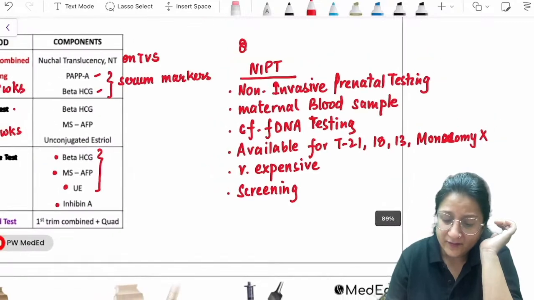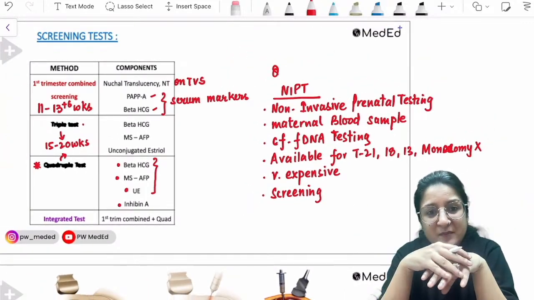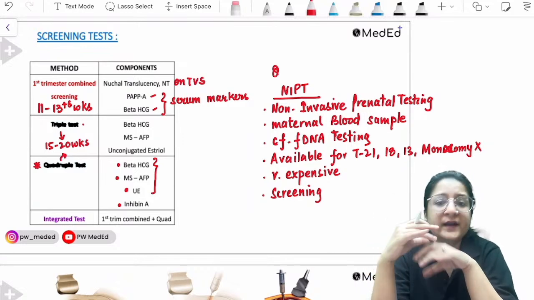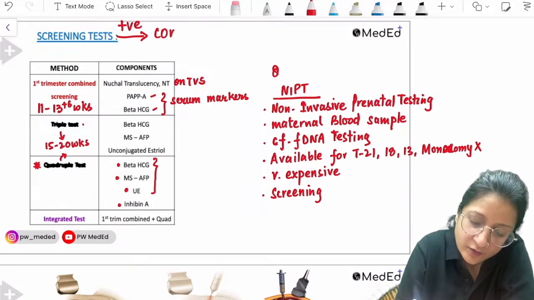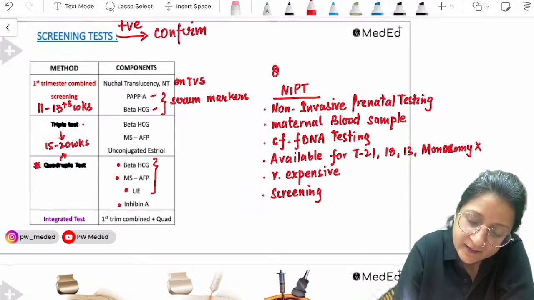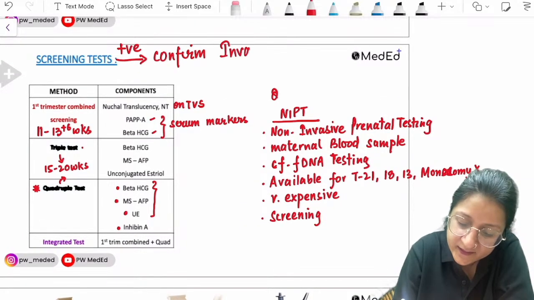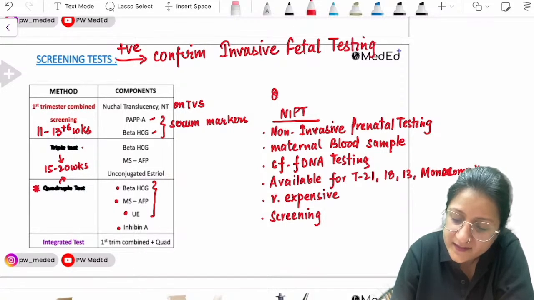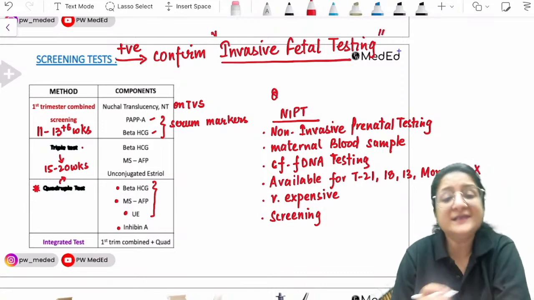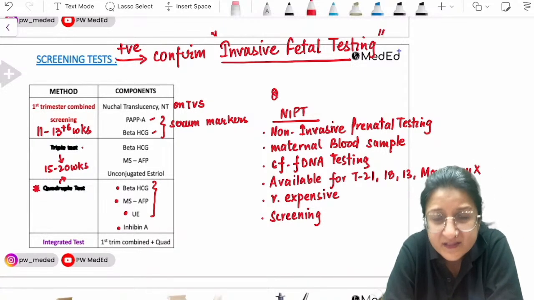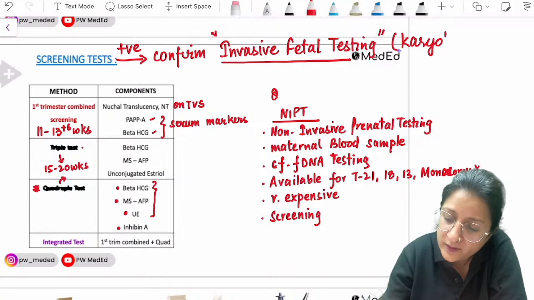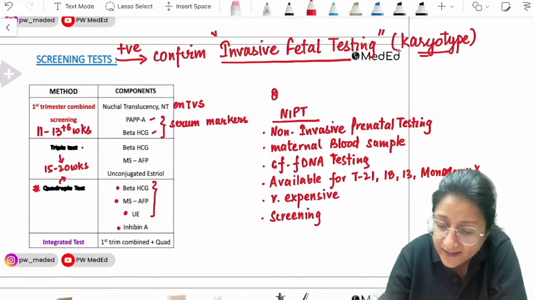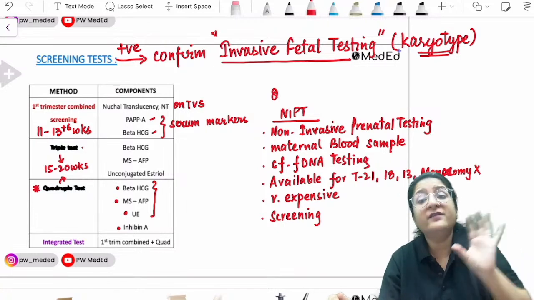And whenever there is any screen positive, first trimester combined screen positive, or a quadruple test positive, or an NIPT test positive, whenever any of these screening tests are positive, confirmation has to be done by invasive fetal testing. Okay, in invasive fetal testing, what do we do? We take a fetal tissue sample and then we subject the fetal tissue to karyotyping. Okay, and the karyotype will tell us whether it is trisomy 21 or not.